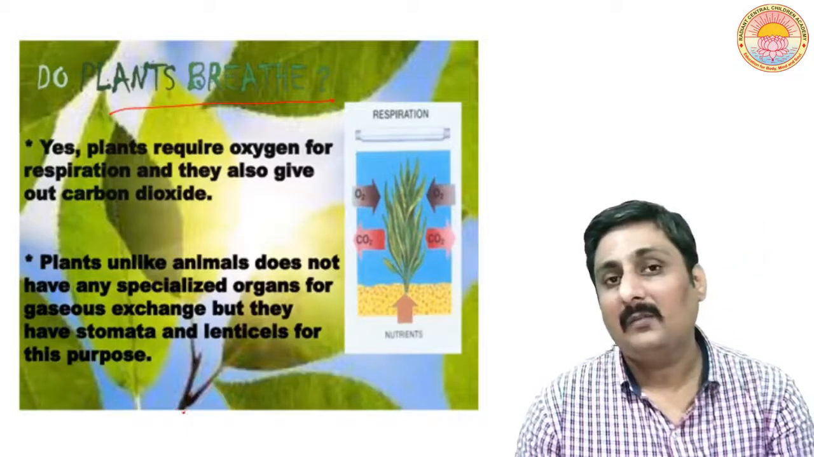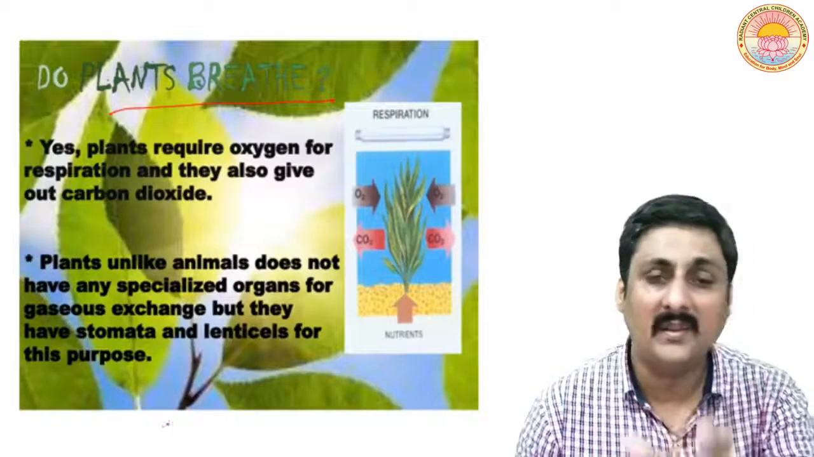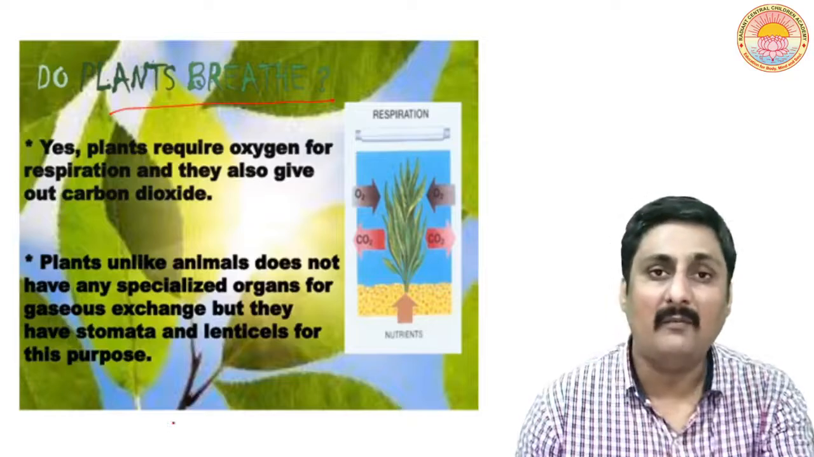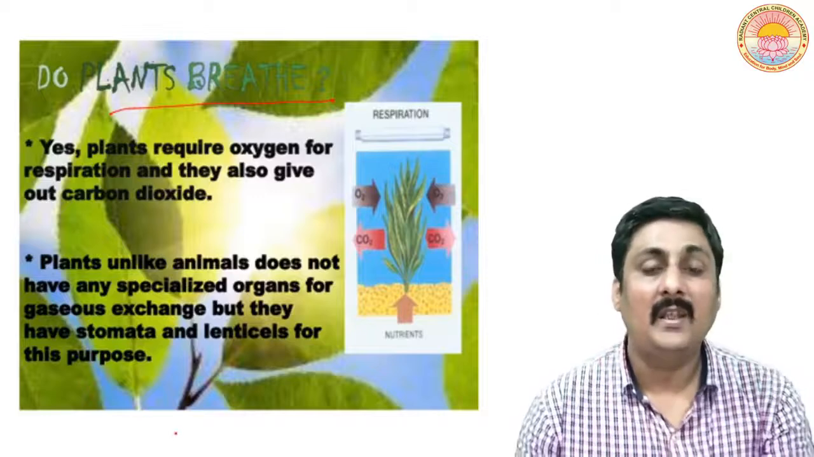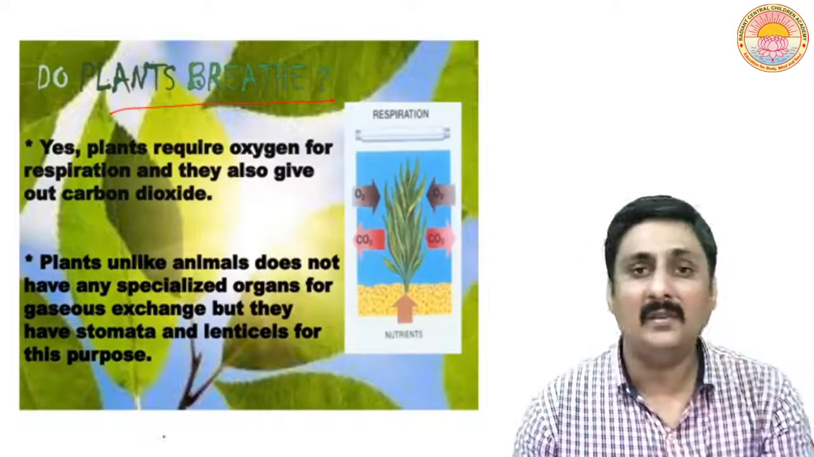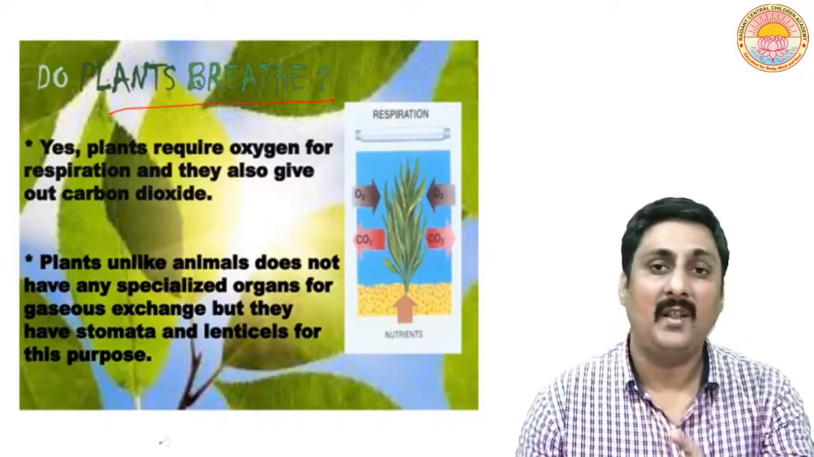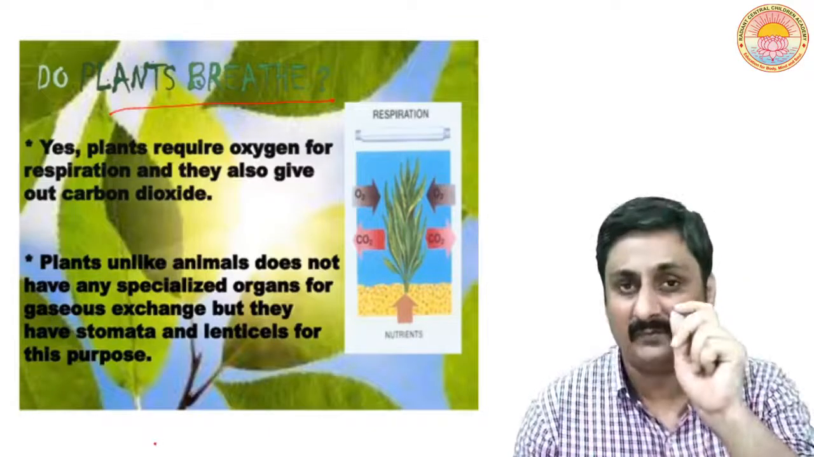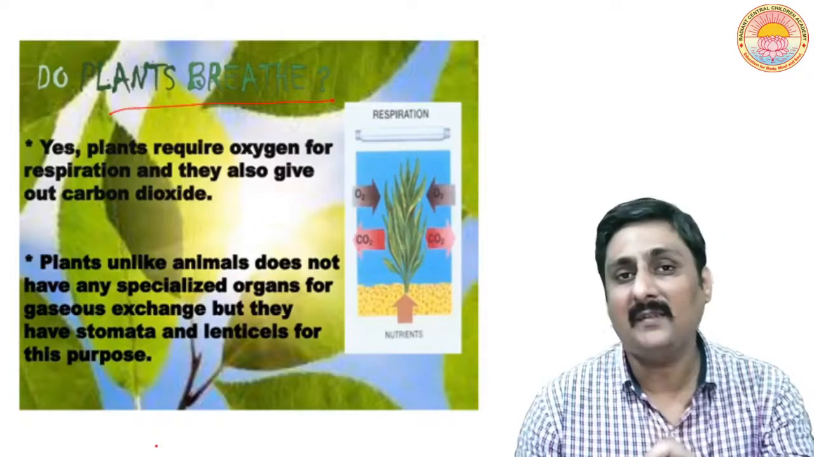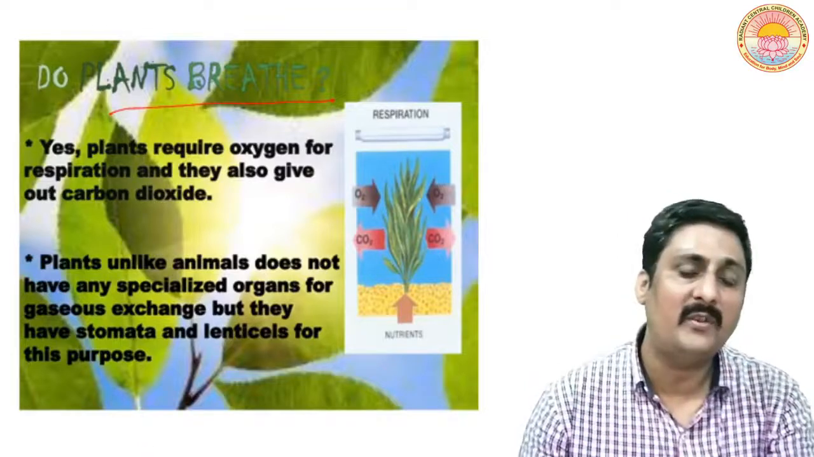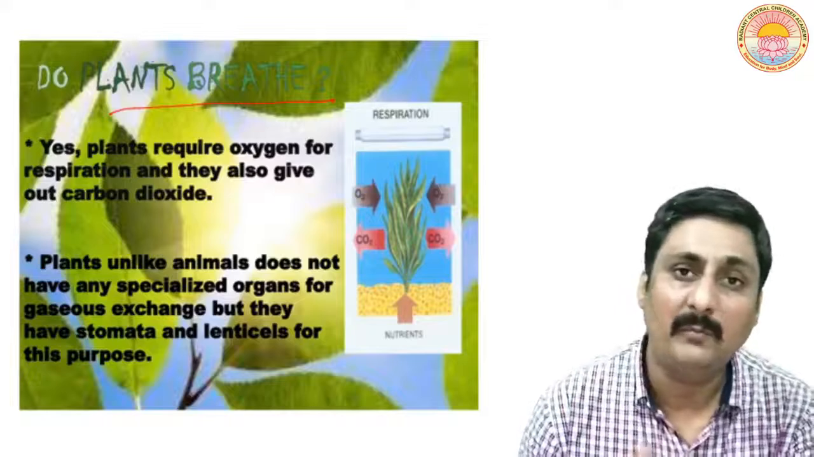But why do they not have a respiratory organ such as lungs which we have? Why do plants not have that kind of organ? The answer is like this. In case of animals, they require a very high amount of oxygen, and that also in a very small interval of time. So diffusion of gases, or you can say the uptake of oxygen, should be very fast. This is not the case in plants.